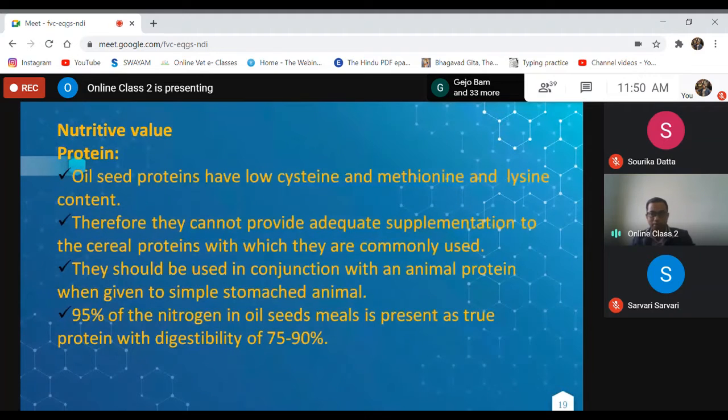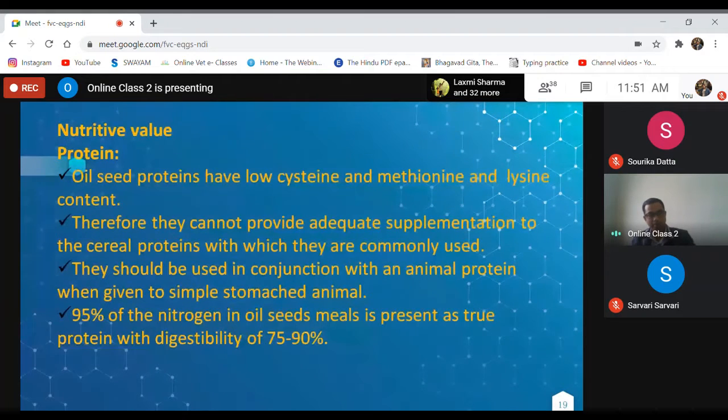In case of non-ruminant animals, I told you already that plant proteins are always used with animal protein, because the amino acid profile of plant proteins is not very good, and most of the essential amino acids are absent or deficient. But most animal protein feeds contain almost all the essential amino acids.